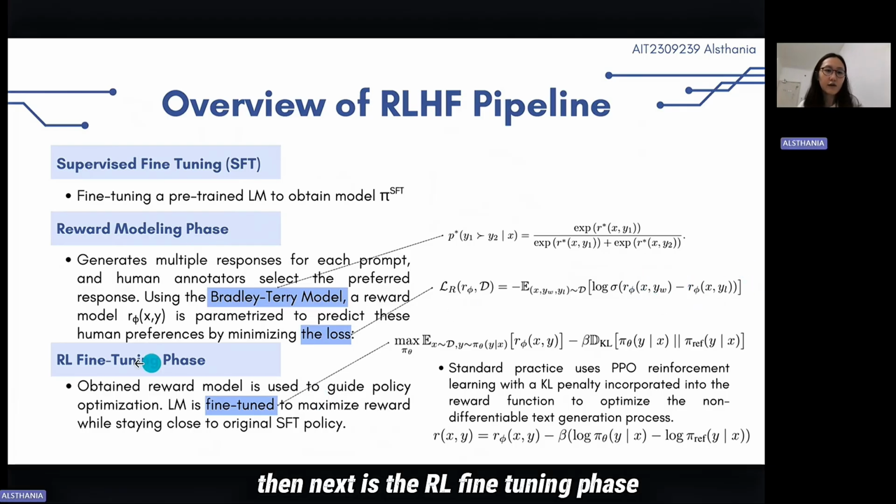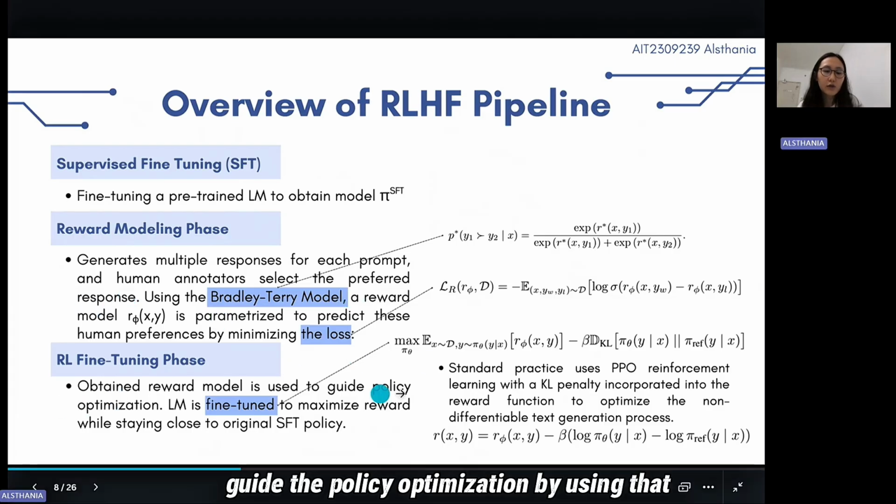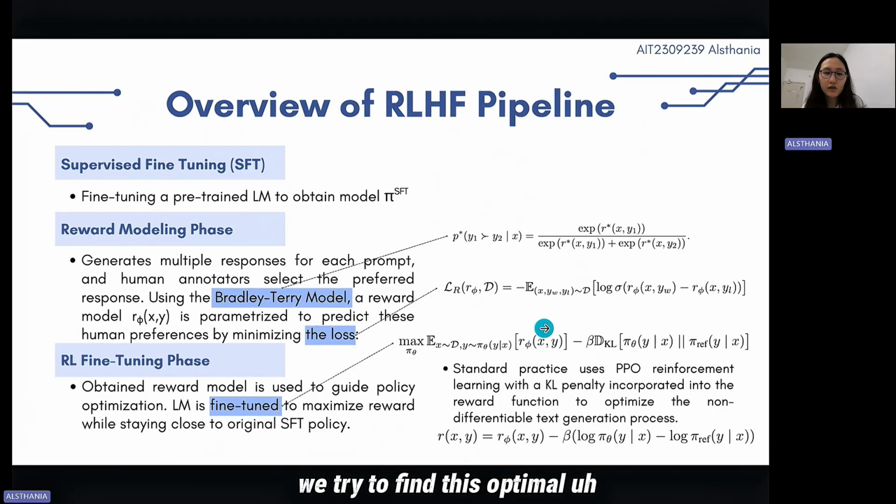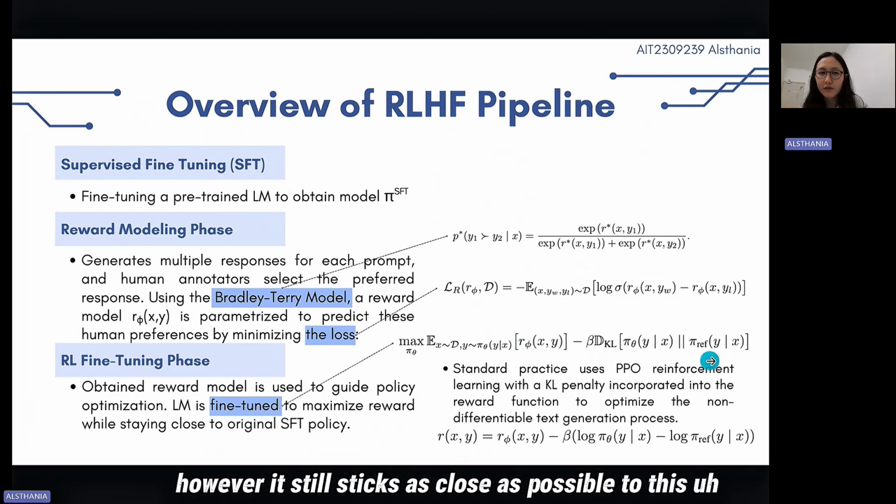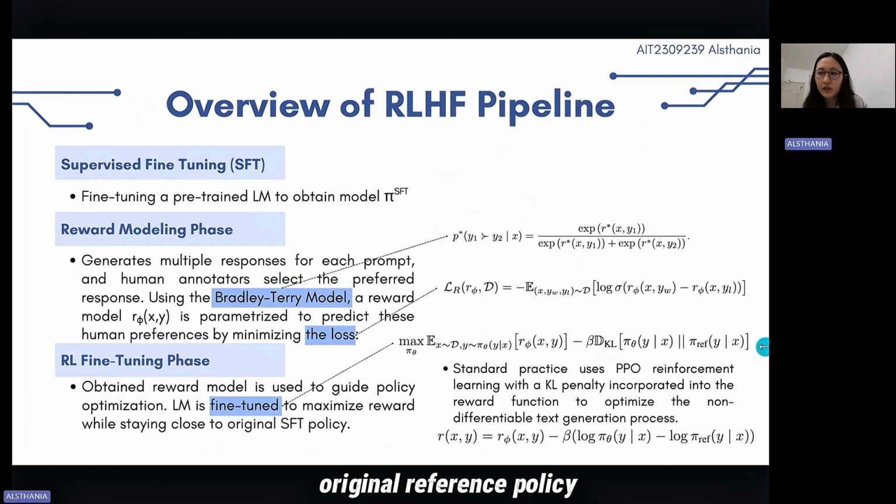Then next is the RL fine-tuning phase. After getting this reward model, we guide the policy optimization by using that. We try to find the answer with a reward as high as possible. However, it still sticks as close as possible to this original reference policy, which is the SFT policy.